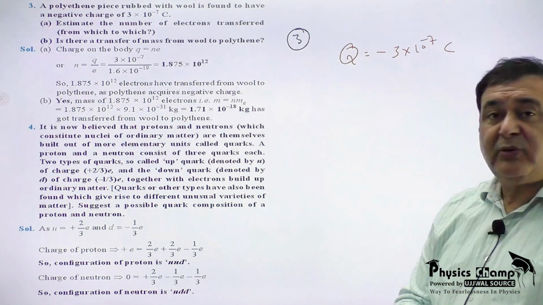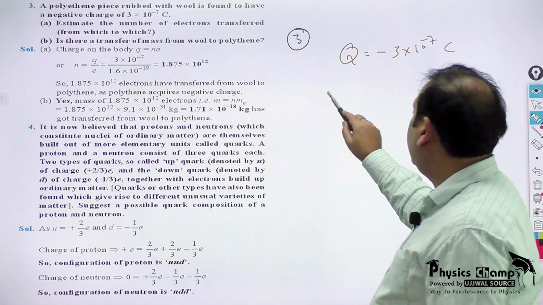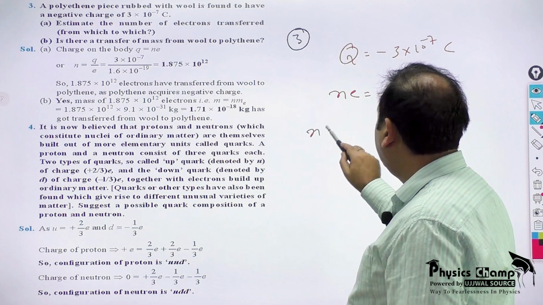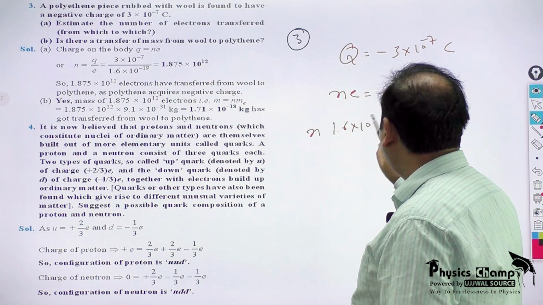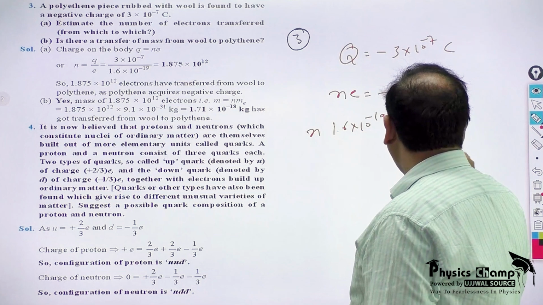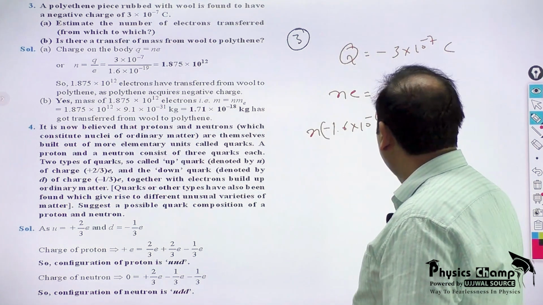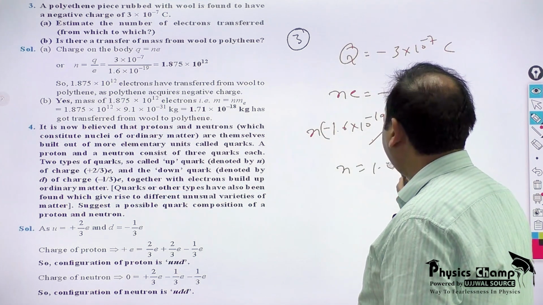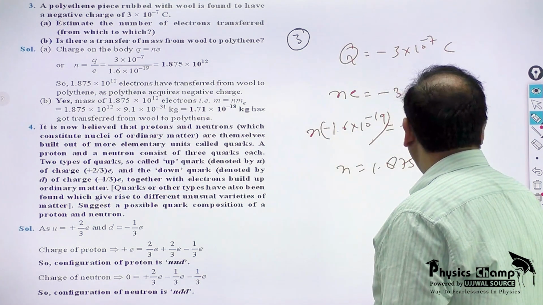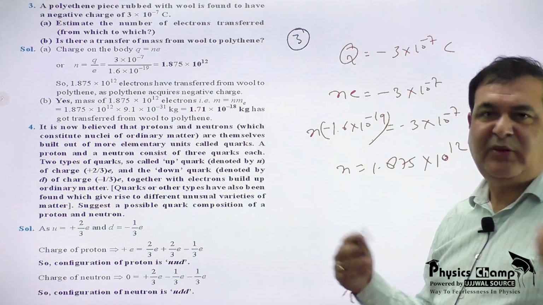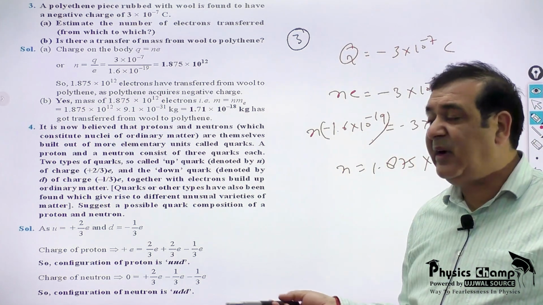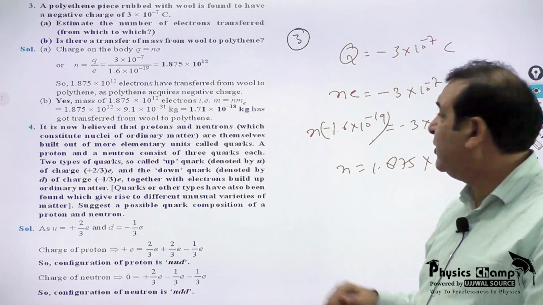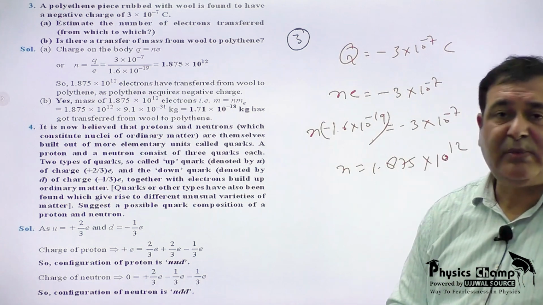So how many electrons will make this negative charge? Q is equal to Ne, which is minus 3 into 10 to the power minus 7. N into 1.6 into 10 to the power minus 19 is minus 3 into 10 to the power minus 7, and also this charge on the electron is negative. So the number of electrons is 1.875 into 10 to the power 12. And yes, this is a possible number of electrons because it is an integer value. So the number of electrons that must have shifted for this charge is 1.875 into 10 to the power 12.